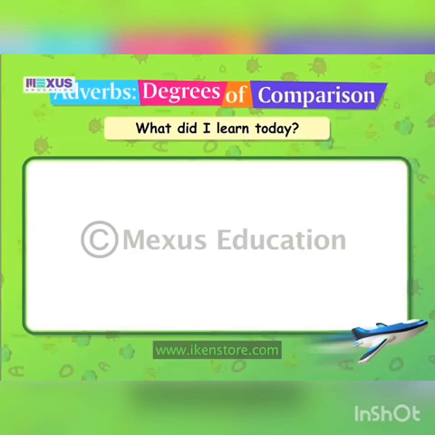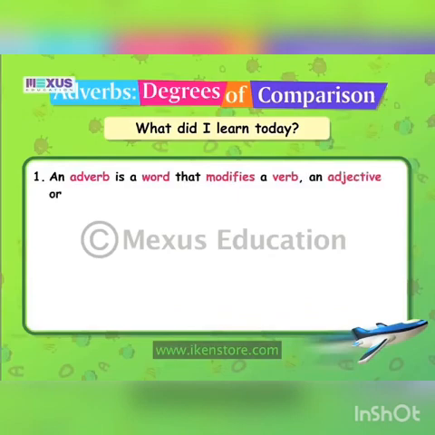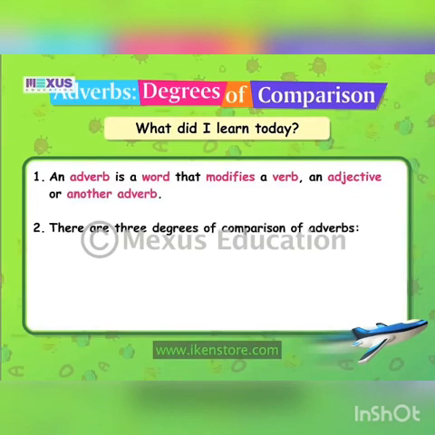Now, let us once again revise the important points that we have learned in this lesson on adverbs, degrees of comparison. An adverb is a word that modifies a verb, an adjective, or another adverb. There are three degrees of comparison of adverbs: the positive, the comparative, and the superlative.